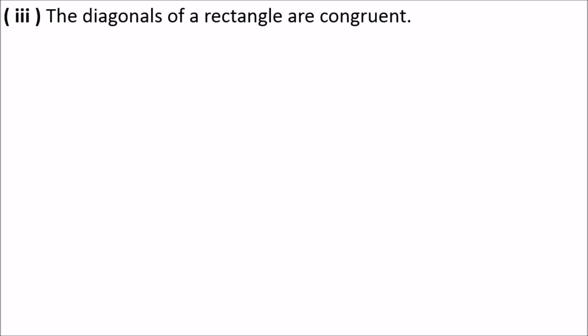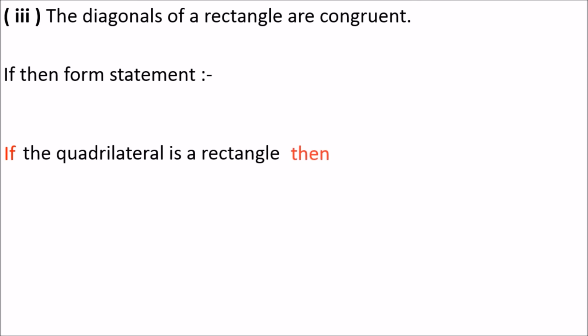Diagonals are congruent. So diagonals are congruent is the consequent. And what is left in this statement? Rectangle. That would be the antecedent. That means this part has to be written after the word if. So the if-then form of the statement is, if the quadrilateral is a rectangle, then the diagonals are congruent.